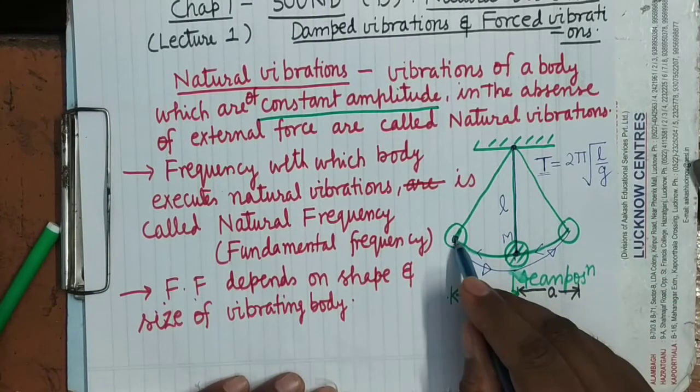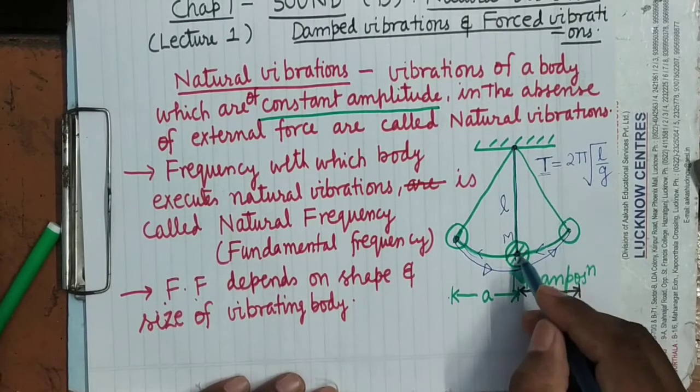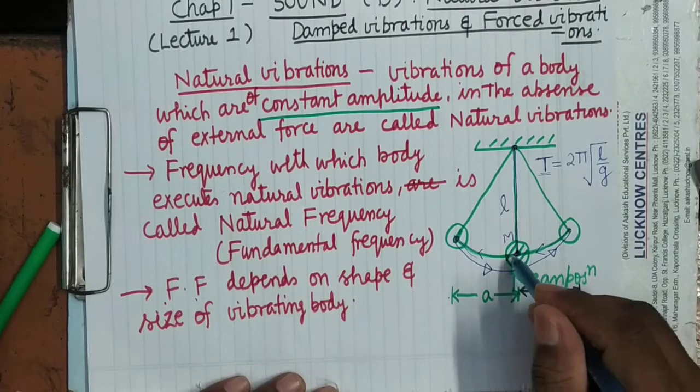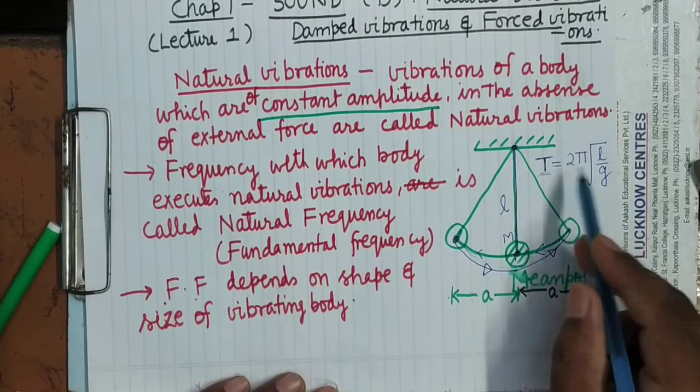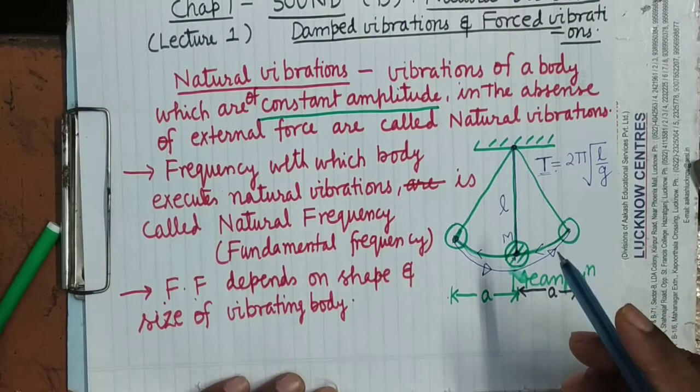So the time taken in completing this to and fro motion about the mean position is known as the time period.